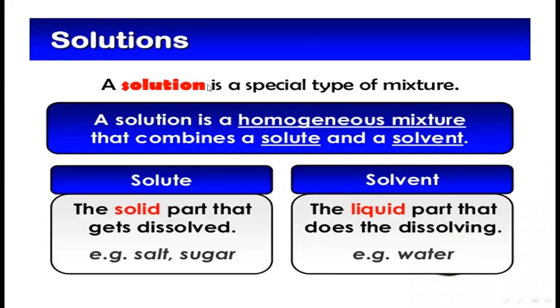Next is a solution, which is a special type of mixture. A solution is a homogeneous mixture that combines a solute and a solvent. The solute is the solid part that gets dissolved, like salt or sugar. The liquid part that does the dissolving is called the solvent. So here we say salt is a solute and water is a solvent. When the solute and solvent mix together, they make a solution.